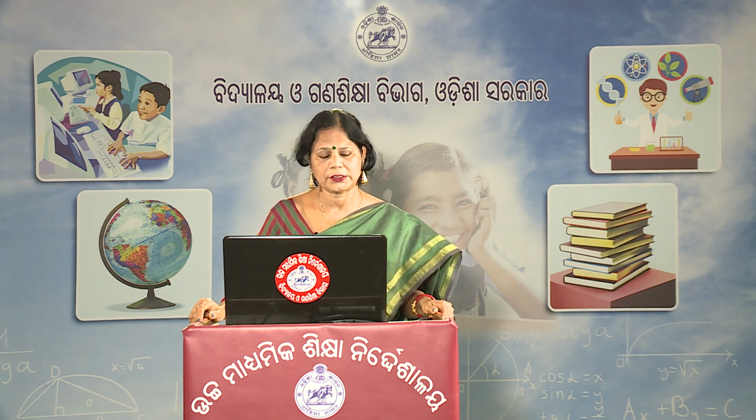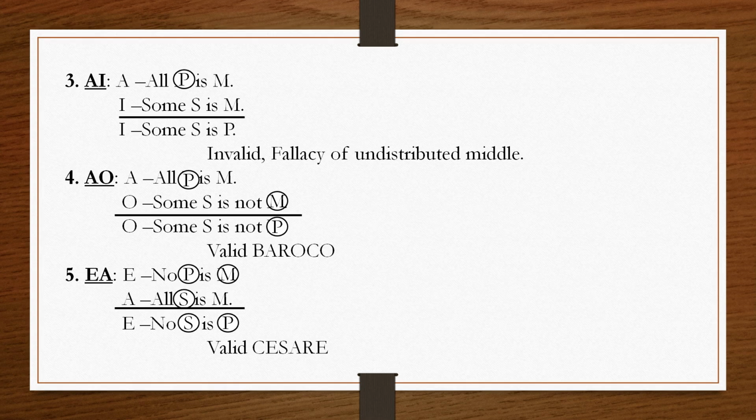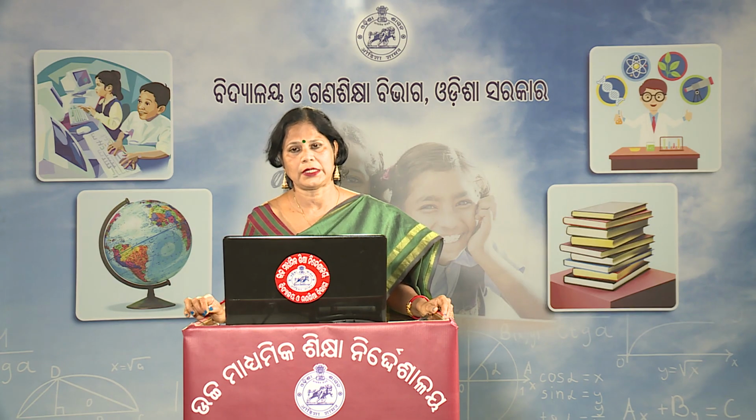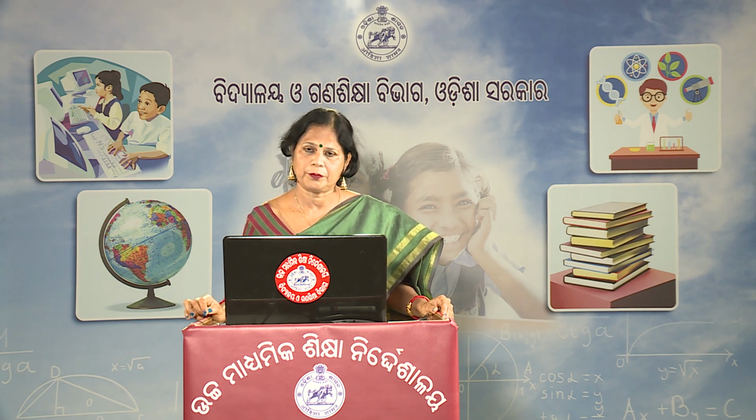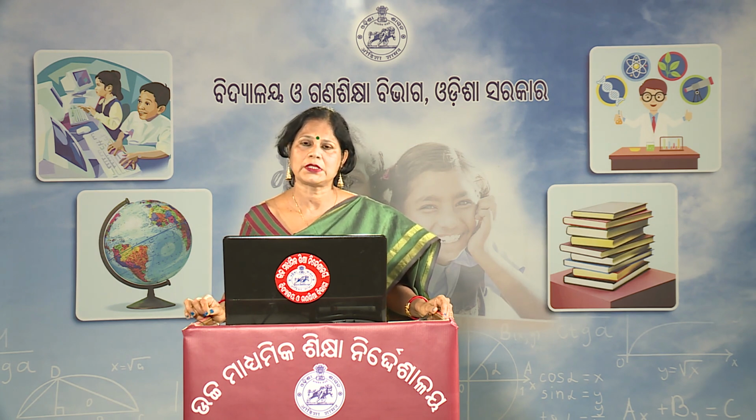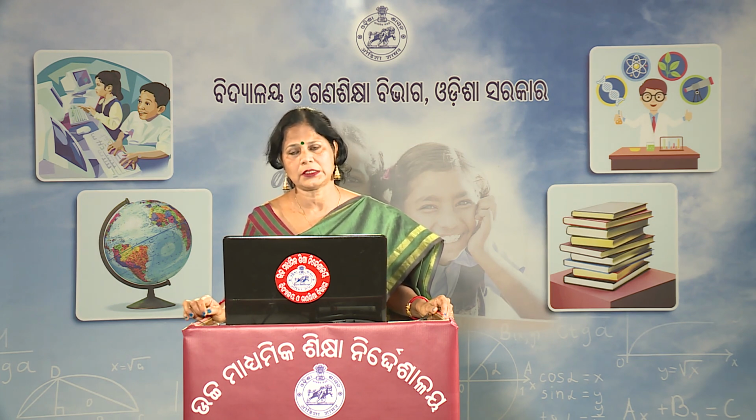Now, we will move to the next one, that is our EA combination. E proposition is our negative proposition. So, the conclusion will be negative. If one premise is negative, then the conclusion must be negative. So, we should take one negative conclusion. E and A both are universal propositions, so the conclusion may be universal, may be particular. So, here we have taken a universal negative proposition as the conclusion.